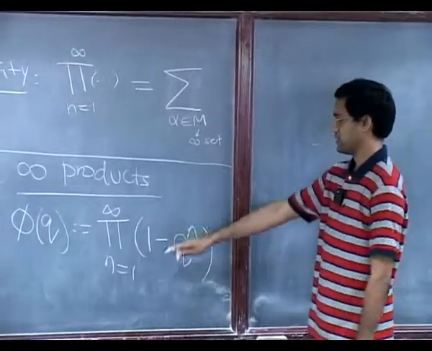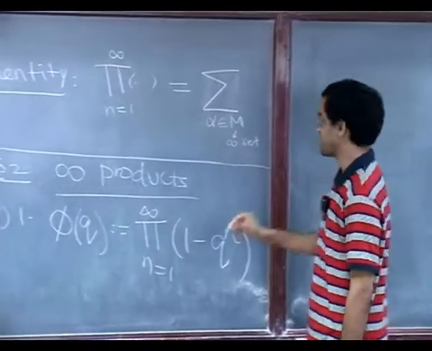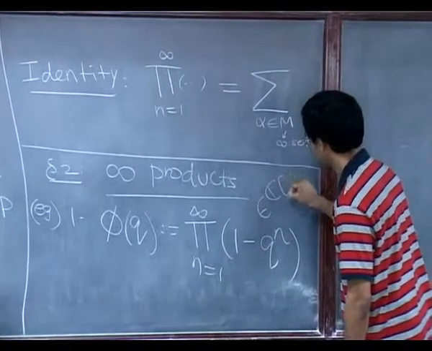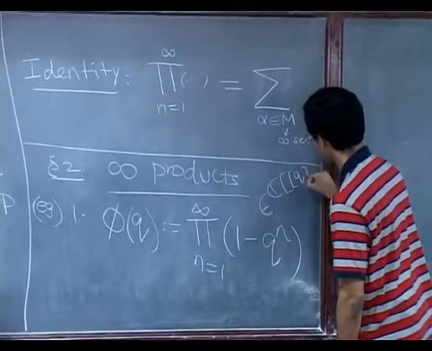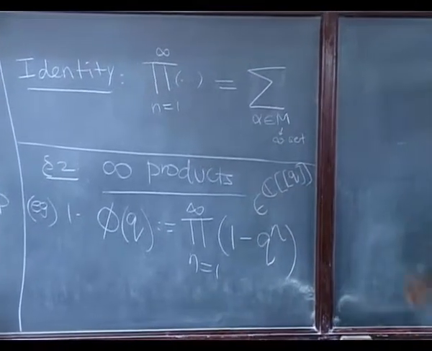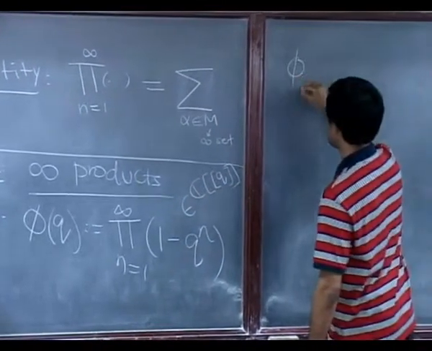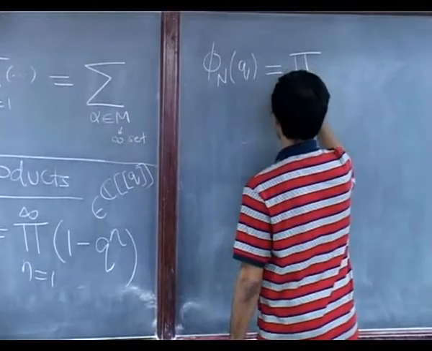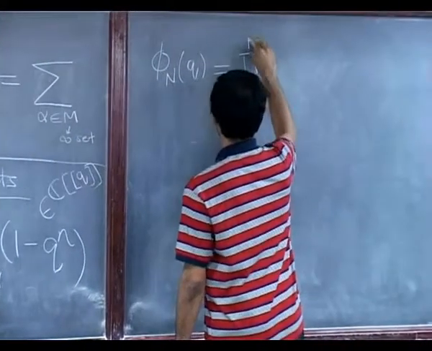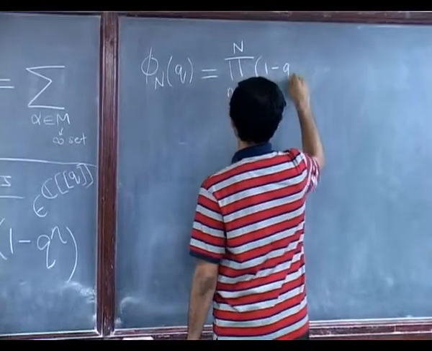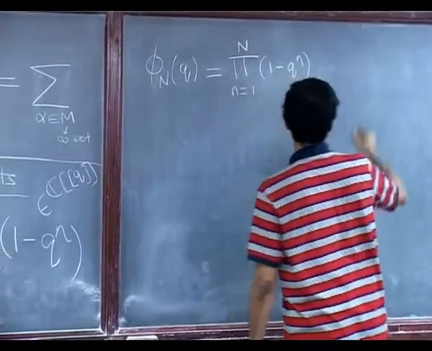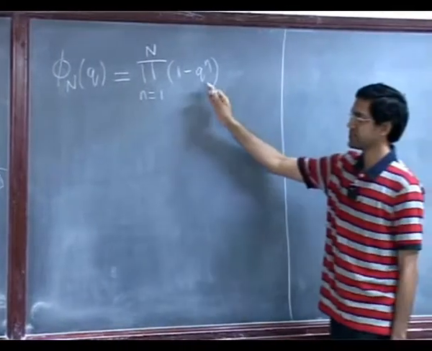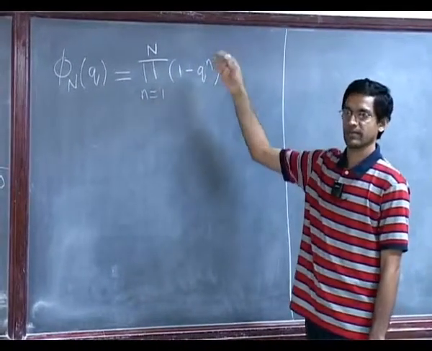So, what does it mean to talk about this as an element of the power series ring? Well, you use the usual idea. You look at the products from 1 through n of these guys. In fact, here it is just a polynomial, but it could also be a power series in general.